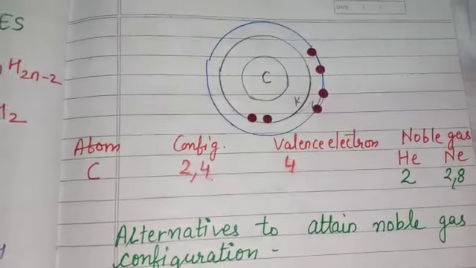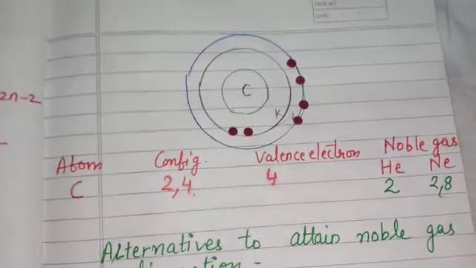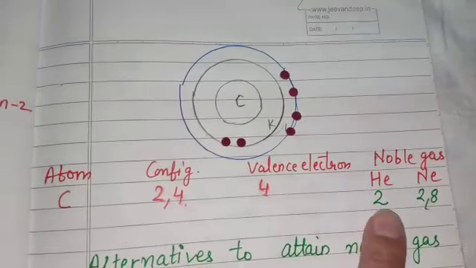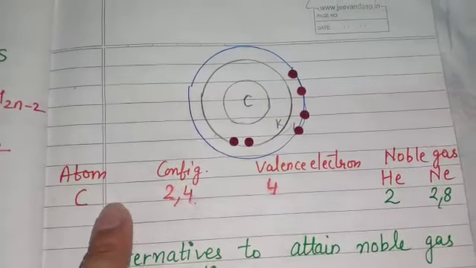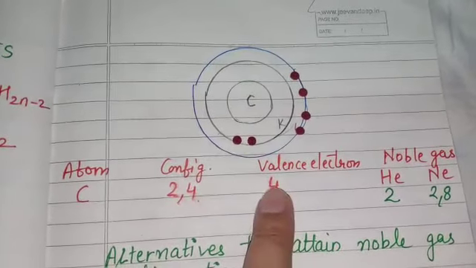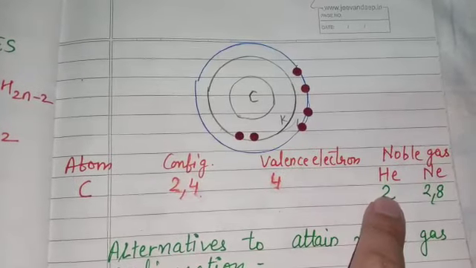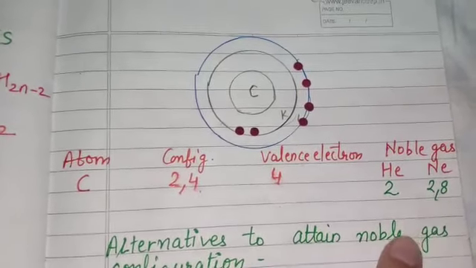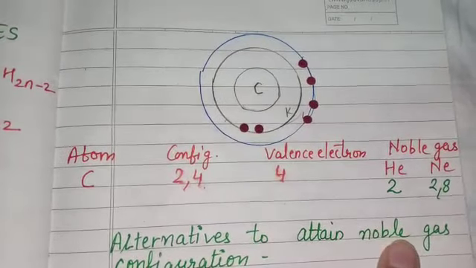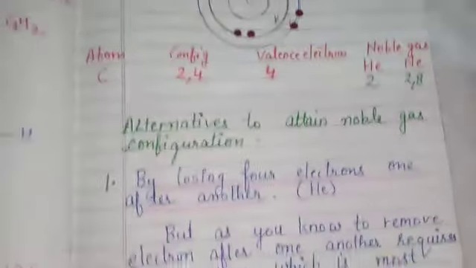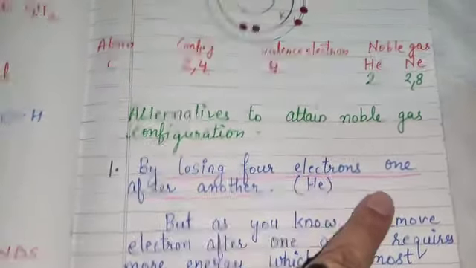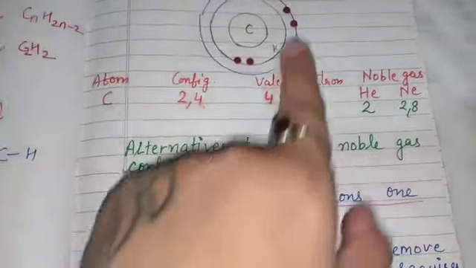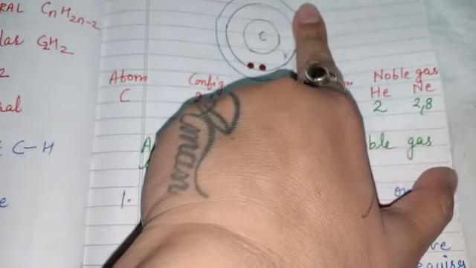So here it is a table. To make it stable, carbon has to attain the nearby noble gas configuration, that is either helium or neon. But the carbon atom configuration is 2,4, and valence electron is 4. So what are the routes to attain these noble gas configurations for the carbon? The first alternative is by losing 4 electrons one after another. If it removes all these 4, it will become stable, right?